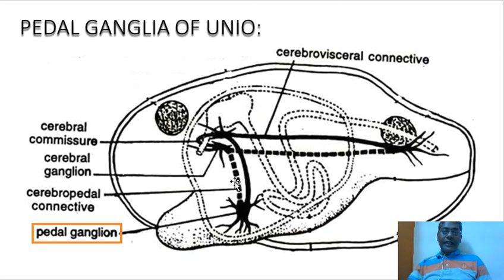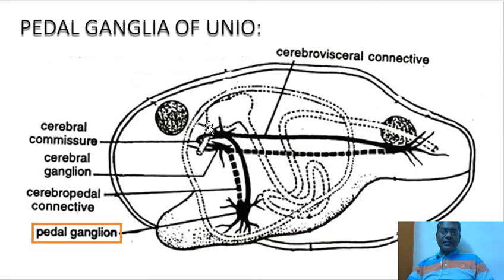And coming to the pedal ganglia of Unio, the ganglia work almost similar to the brain of mammalian organisms like humans, but are primitive. So the nervous system is greatly reduced due to its sedentary mode of life in case of Unio, as we see here, or the mobility is very retarded in case of Unio.